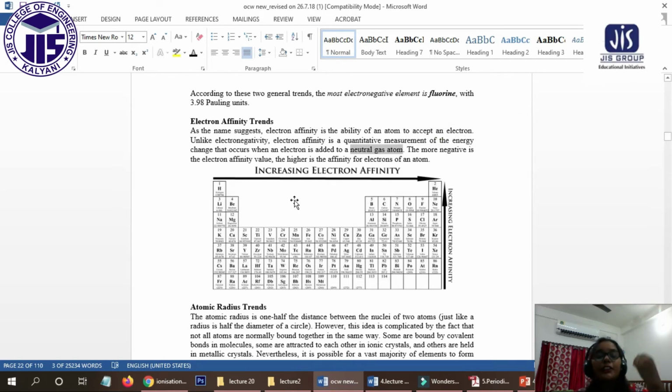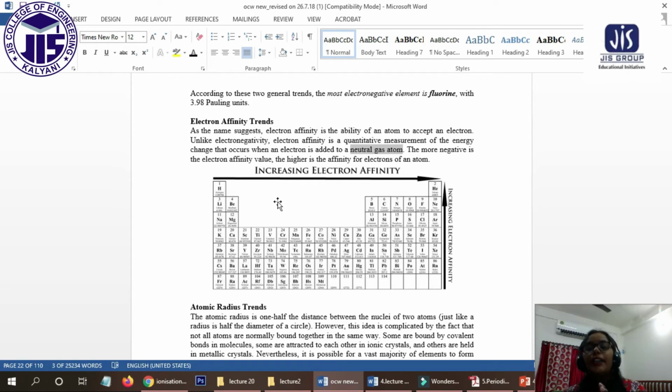So what will be the trend of electron affinity? Obviously, electron affinity will increase towards the right side. Why increasing? Look. If you go towards the right side along the period, the size will decrease. Why? Because the nuclear charge will increase.